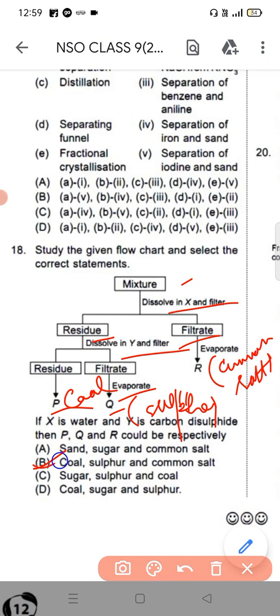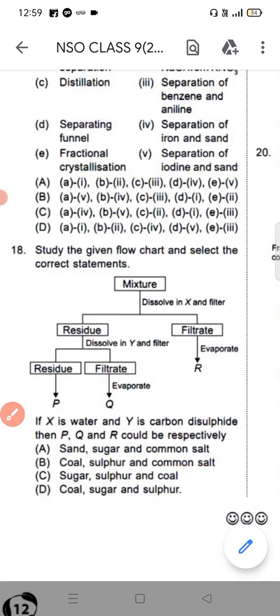So option B is the correct answer, coal, sulfur and common salt. This is the answer. So we have got question number 18.